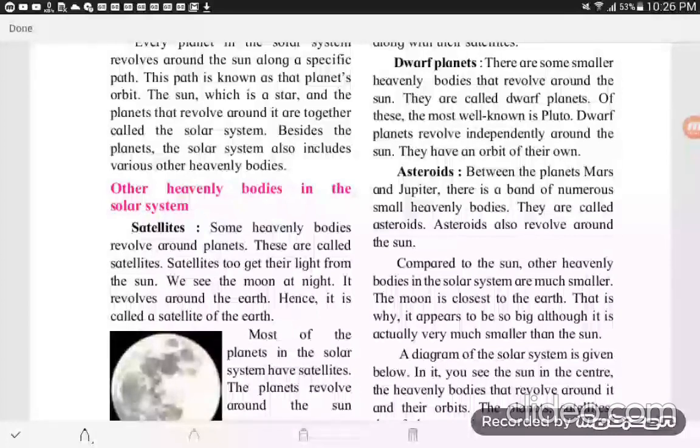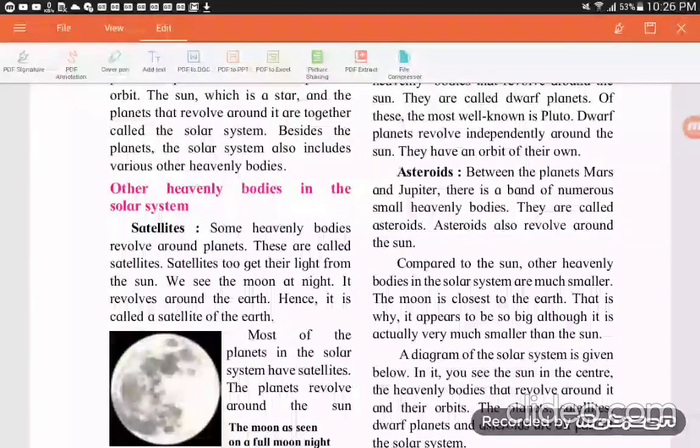Every planet in the solar system revolves around the sun along a specific path. This path is known as that planet's orbit. So the specific path is known as the Earth's orbit. That one is the orbit.